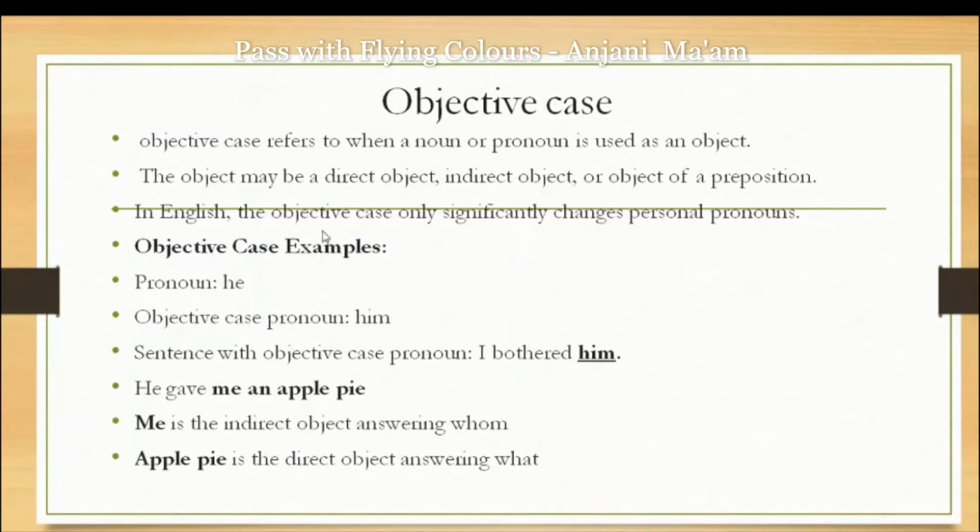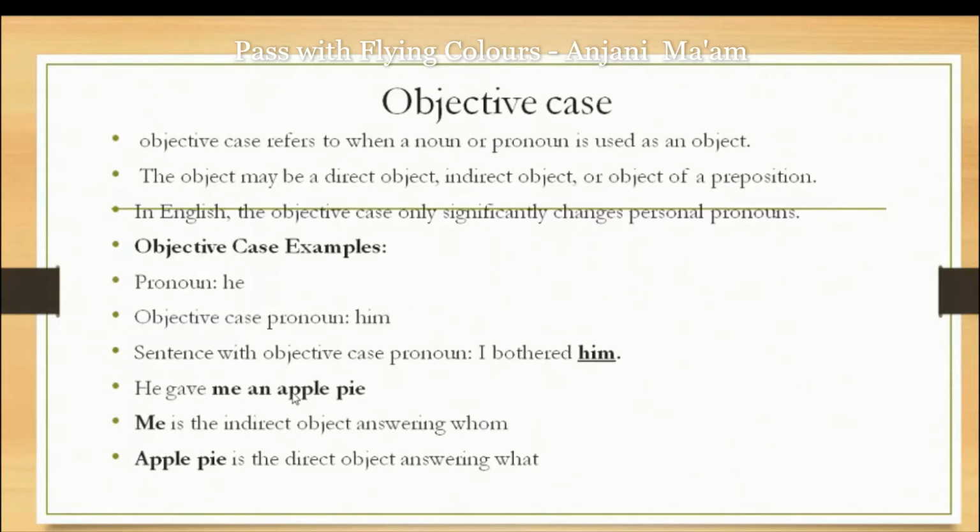In English, the objective case only significantly changes personal pronouns. How? For example, the pronoun is "he"; its objective case pronoun will be "him." A sentence with an objective case pronoun: I bothered him. In this sentence, "him" is working as the object of the sentence.